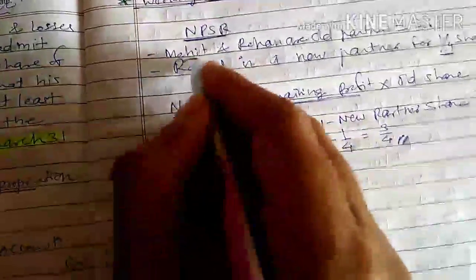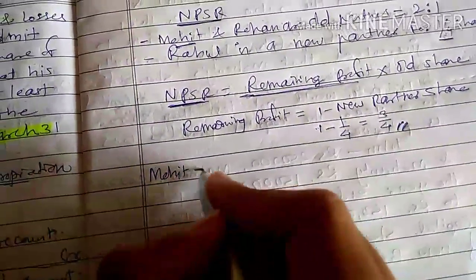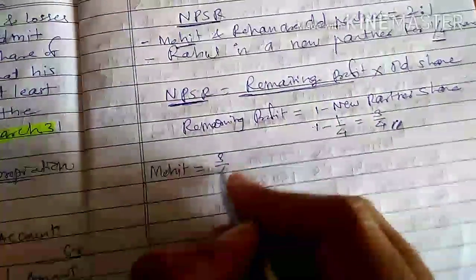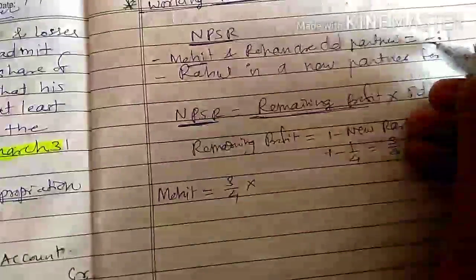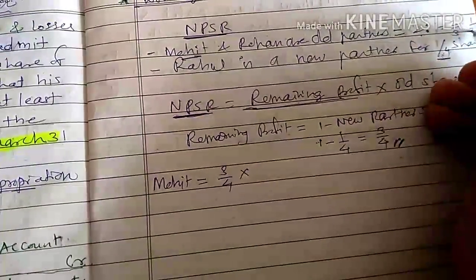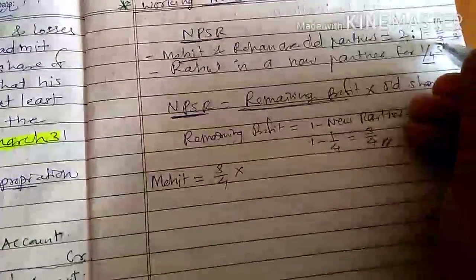So who is the first partner? Mohit. Mohit's new ratio will be what? What is the remaining profit? 3/4 multiplied with the old share of old partners, 2:1. 2:1 is nothing but 2/3 is to 1/3 share. So the share of Mohit is 2/3.